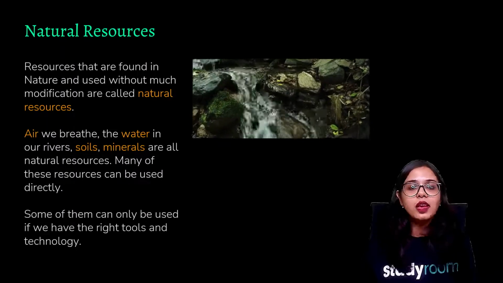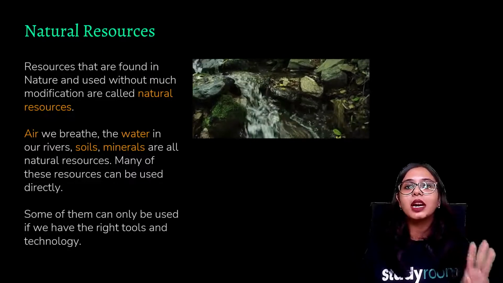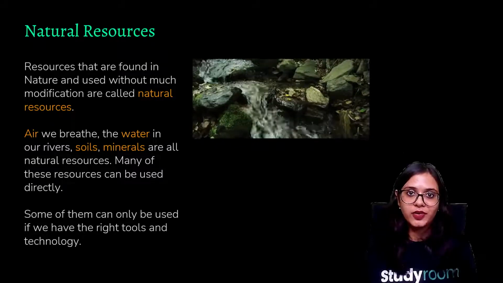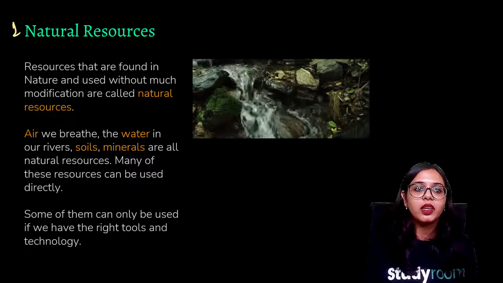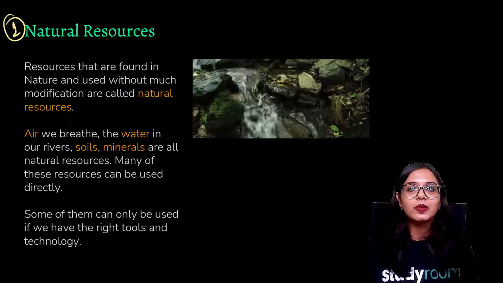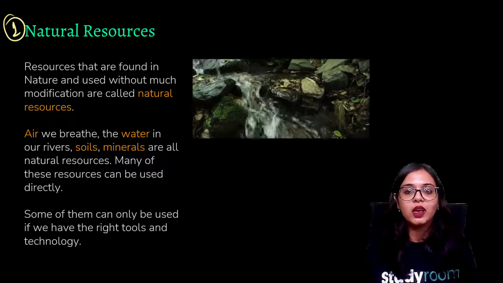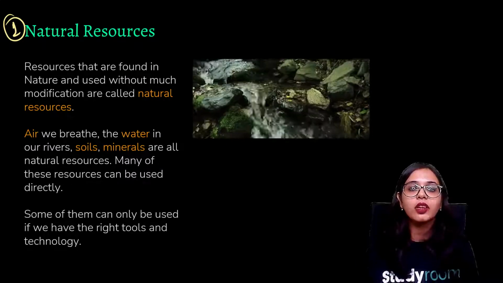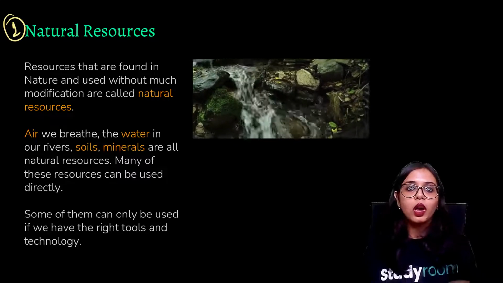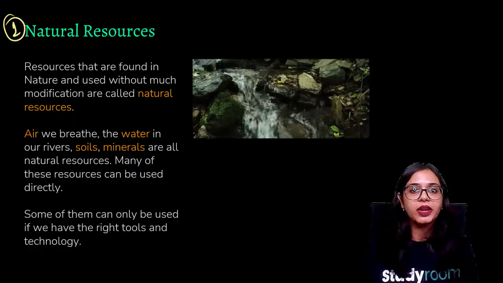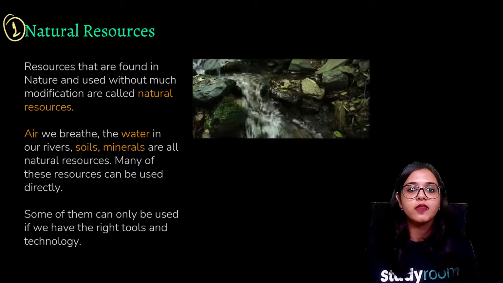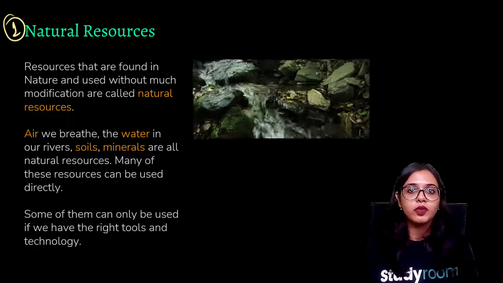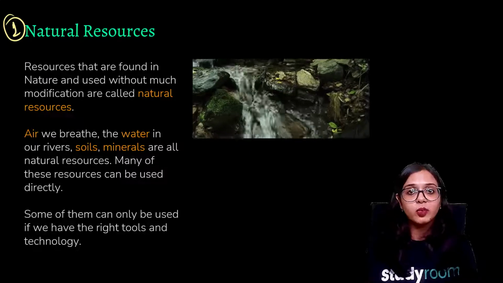Now that we have learned about resources, we'll be learning about the three kinds of resources, mainly natural resources, man-made resources, and human resources. The first kind that we will be learning is natural resources. Like the name suggests, natural resources are those products, items, commodities that we are getting directly from nature. So a negligible to little man-made or human interference is required to process or to channel these natural resources for direct human consumption.